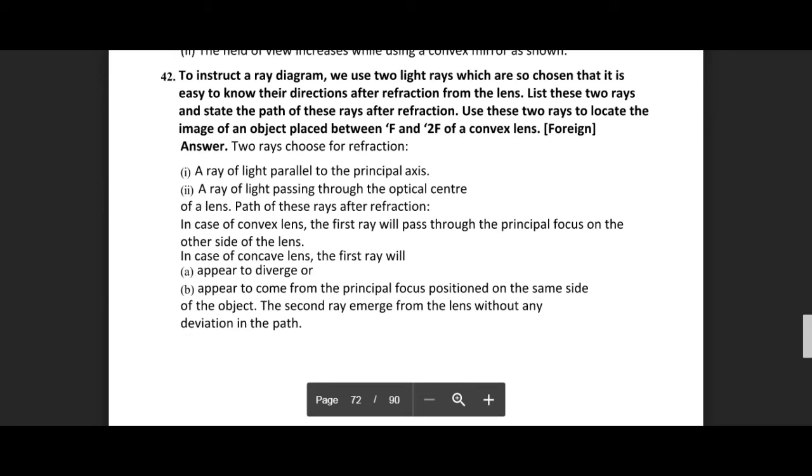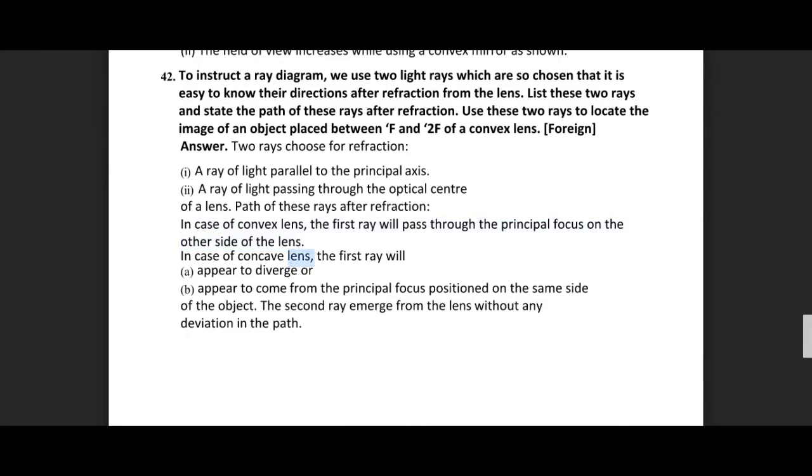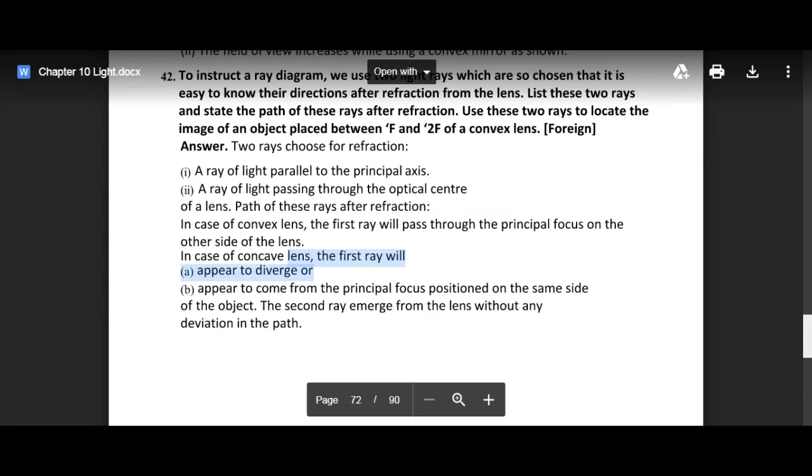So two rays we choose for refraction: a ray of light which is parallel to the principal axis, and the other ray which passes through the optical center of the lens. So the path of these rays after refraction will be visible. In case of a convex lens, the first ray will pass through the principal focus on the other side of the lens, and in case of a concave lens, the rays will appear to diverge or appear to come from the principal focus positioned on the same side as the object.